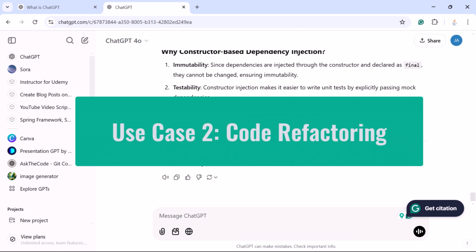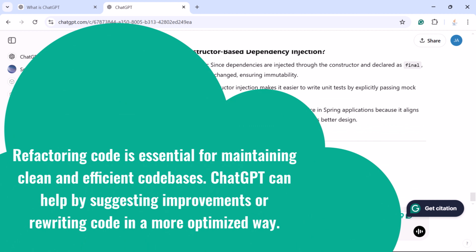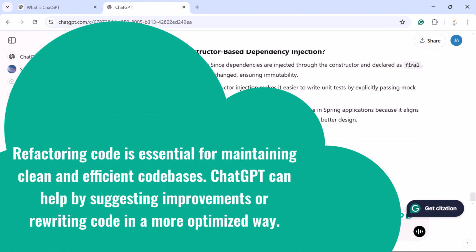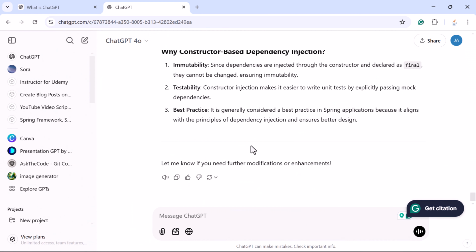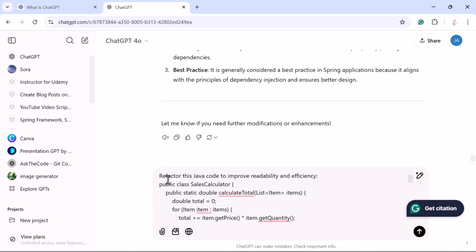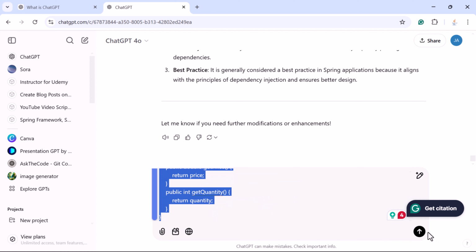Let us take a look at the second use case, code refactoring. Refactoring code is essential for maintaining clean and efficient code bases. ChatGPT can help by suggesting improvements or rewriting code in a more optimized way. So here go to ChatGPT and let us enter the prompt with some sample code and see how ChatGPT will refactor the code. Here is the prompt: refactor this Java code to improve readability and efficiency, and this is the sample code. Next, submit this prompt.